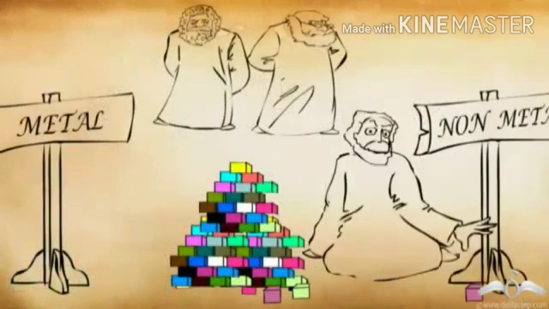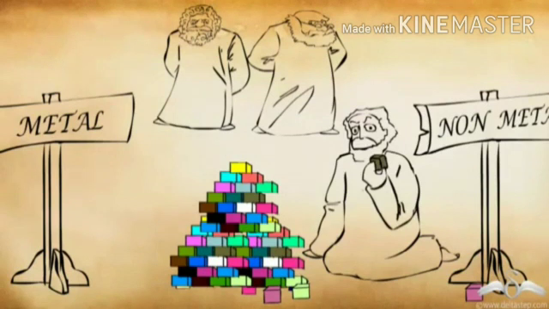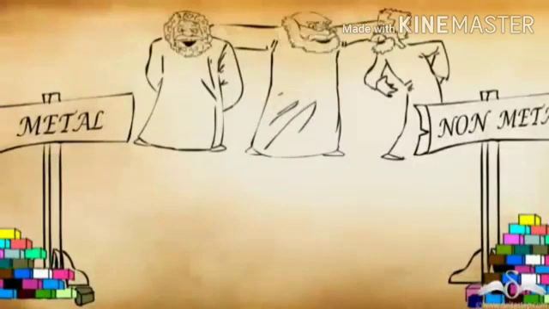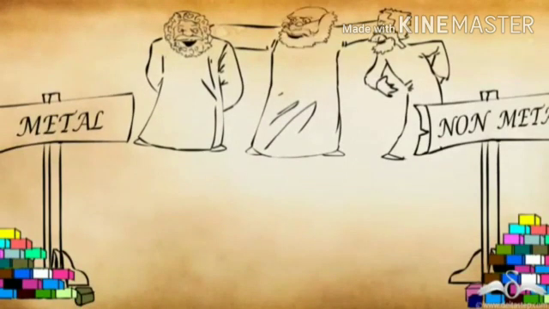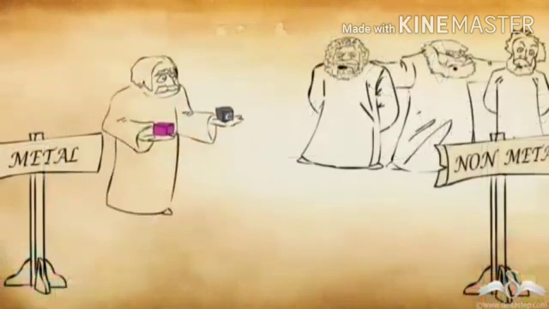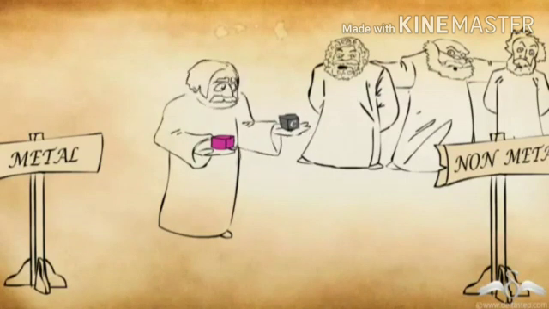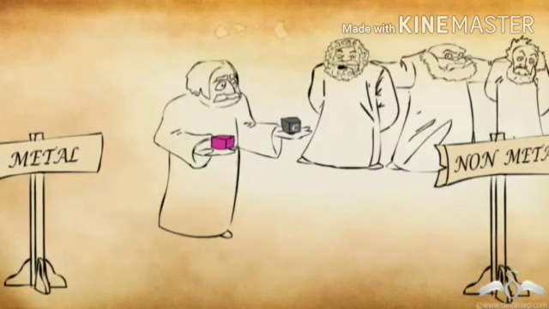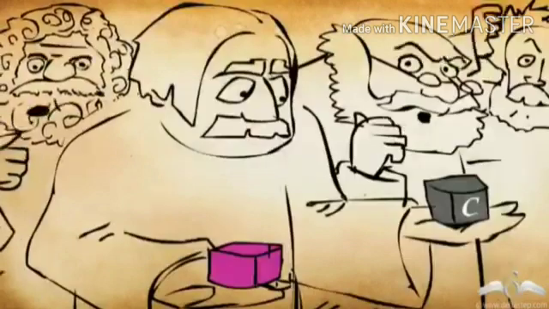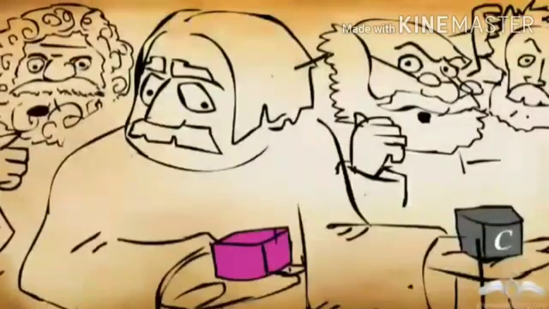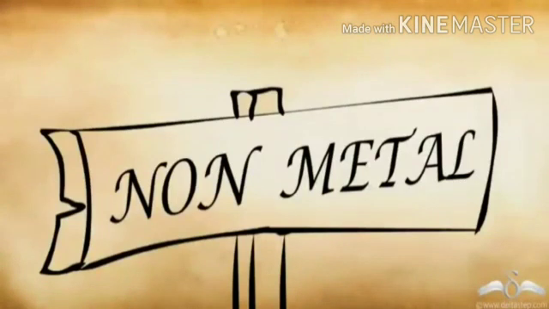A scientist then came up with a way. He classified the elements as metals and non-metals. This was the first broad classification of elements. But one day, confusion arose. Some elements show both metallic and non-metallic characteristics. So should these elements be placed under metals or non-metals? Hence, this system failed.